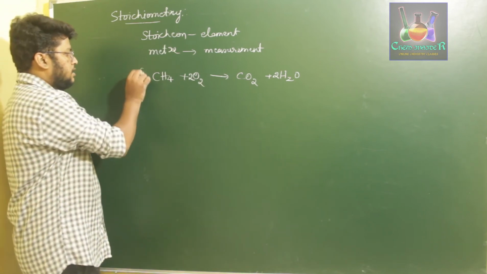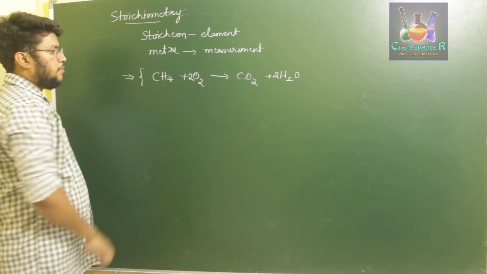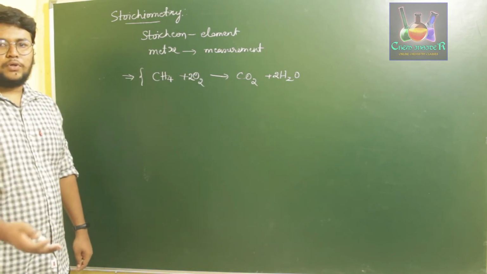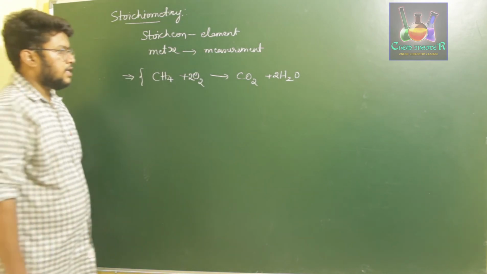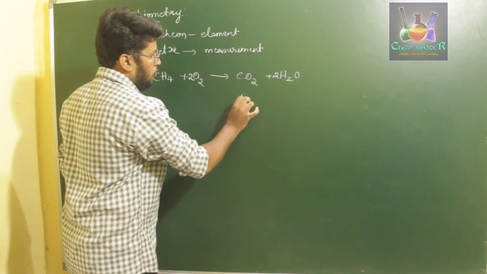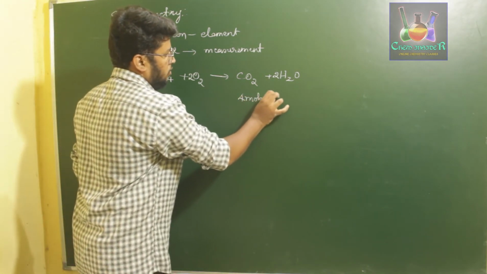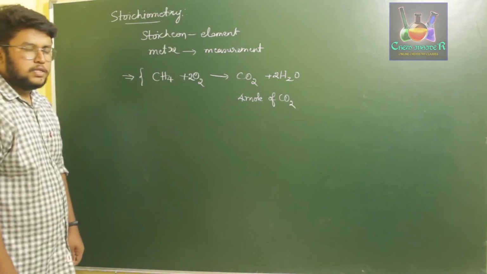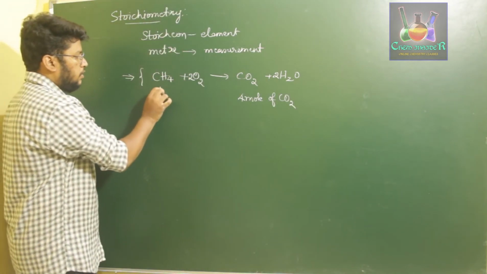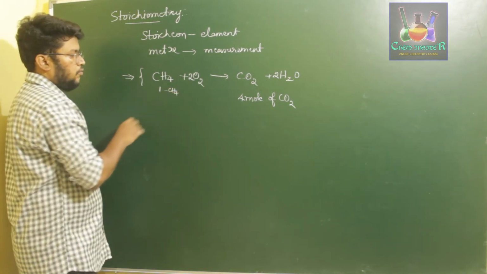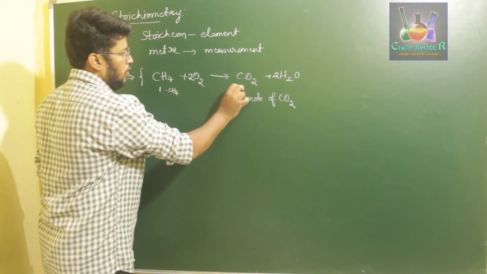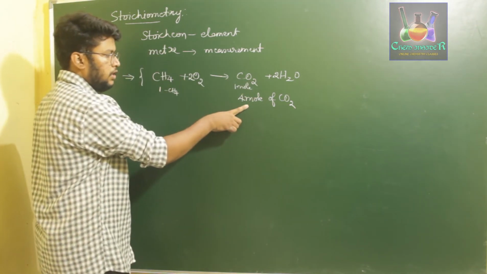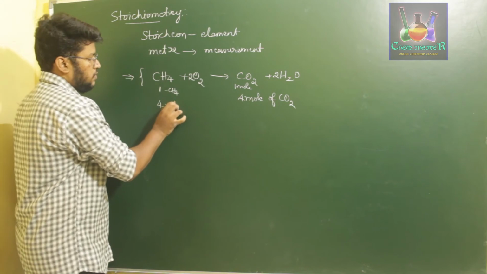Using this balanced chemical equation, we can determine the amount of reactant necessary to get the desired amount of product. If I have to prepare 4 moles of carbon dioxide, we can say that if 1 mole of CH4 gives us 1 mole of CO2, then in order to get 4 moles of carbon dioxide, we need to use 4 moles of CH4.